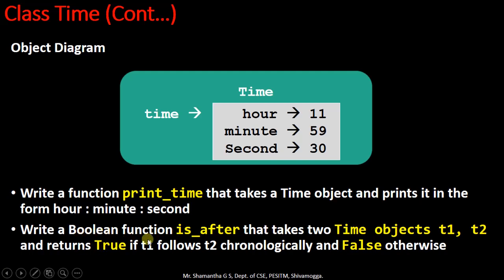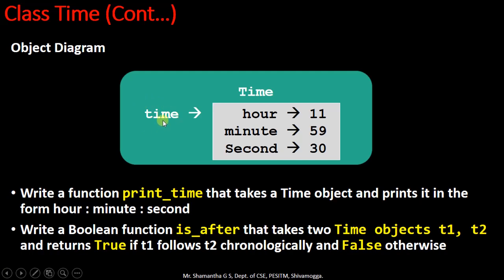Those types of functions we call boolean functions, and it receives two time objects as the parameters t1 and t2. t1 also has three attributes: hour, minute and second. Here for t1 you have to assume that time has to be replaced by t1.